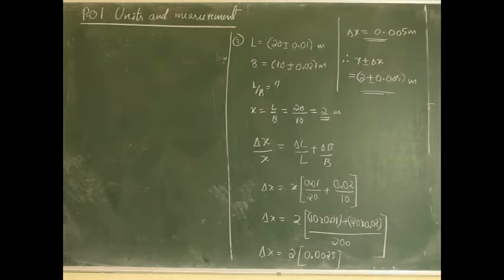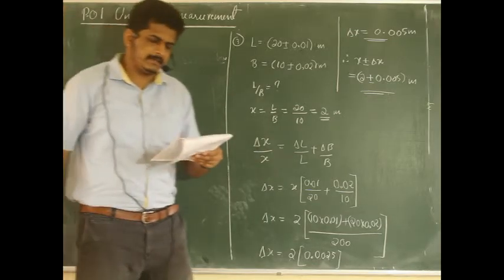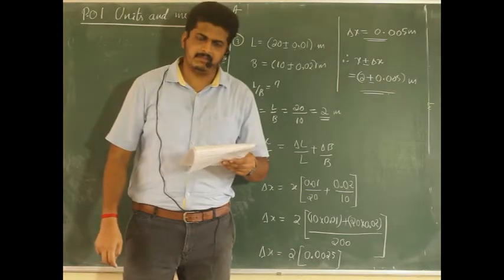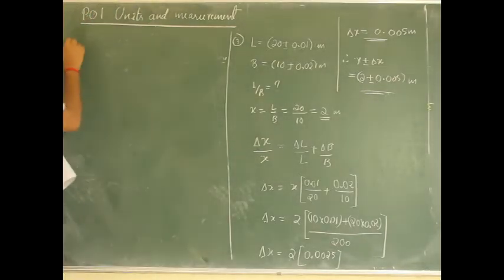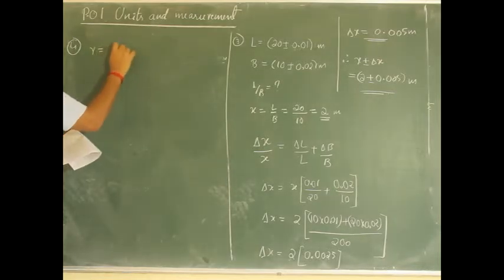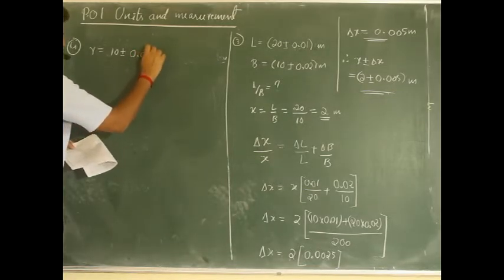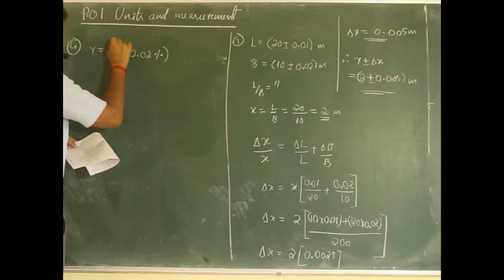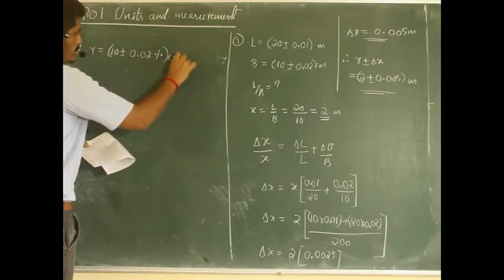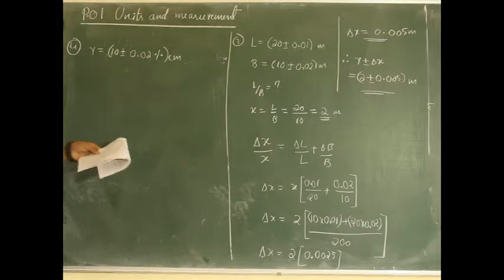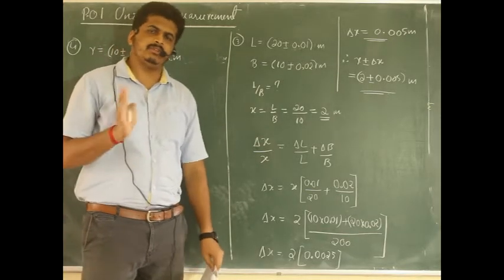So let us continue. Let us go for the next question, and the question number is question number 4. I'll read the question. The radius of a sphere is measured as r is equal to 10 plus or minus 0.02 percent centimeter. The error in the measurement of its volume is asked, that means error in the measurement of its volume.